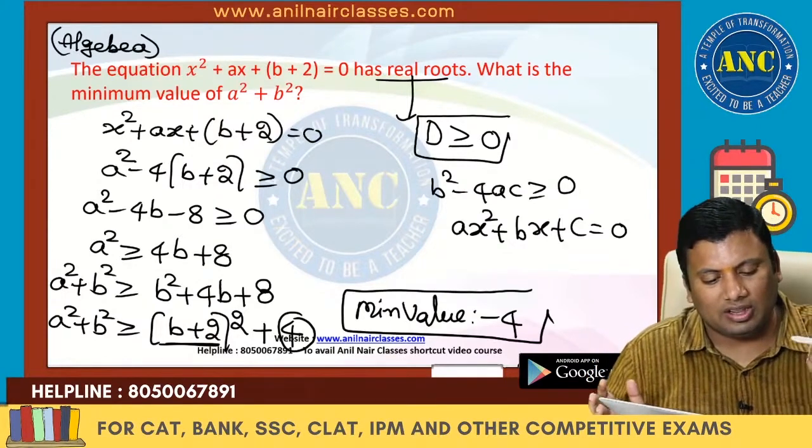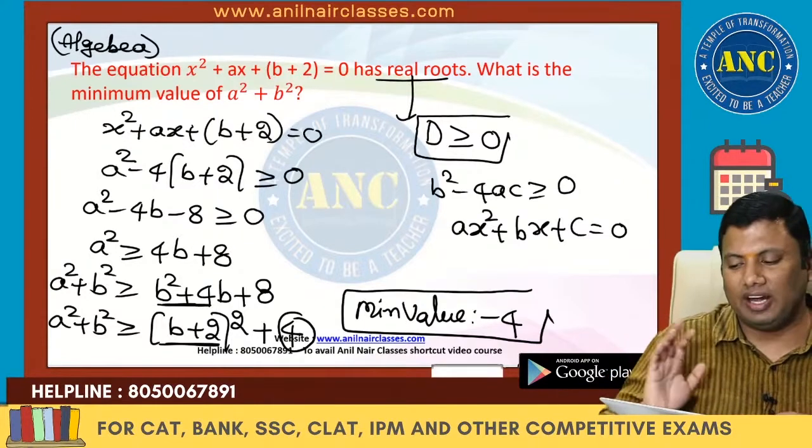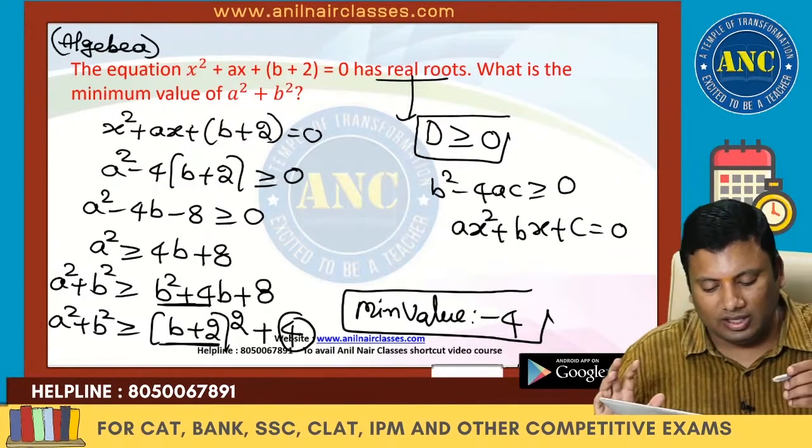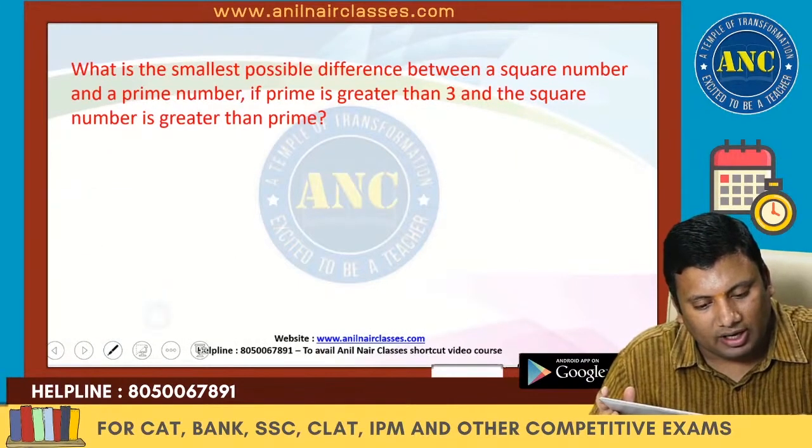Easy question. The only thing is you have to add b square and try to make this term a square. Very easy question. Minimum value is nothing but 4. I hope the idea is clear. Next question. We will read the question.